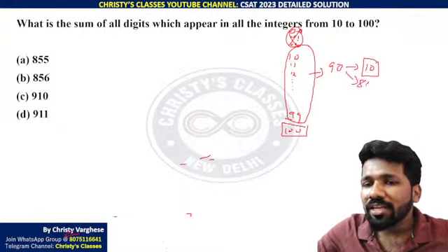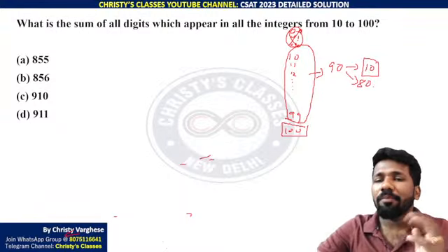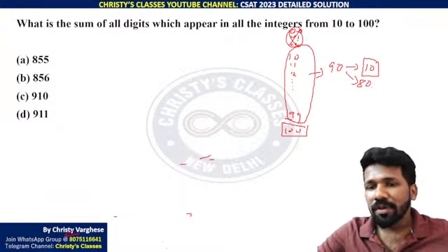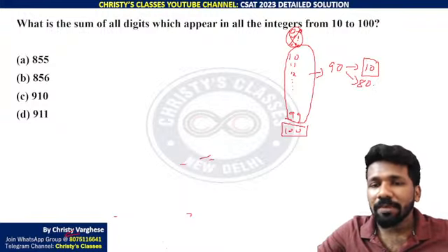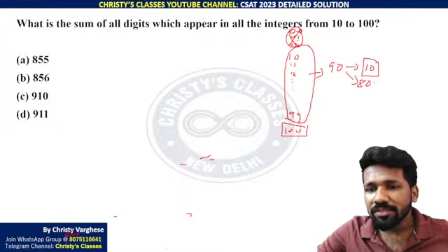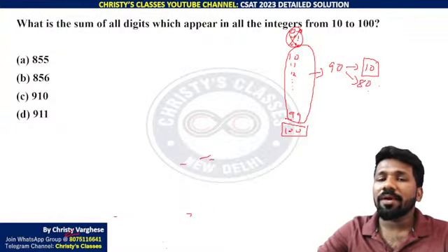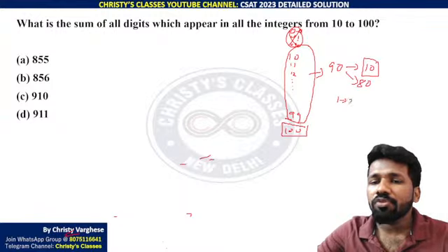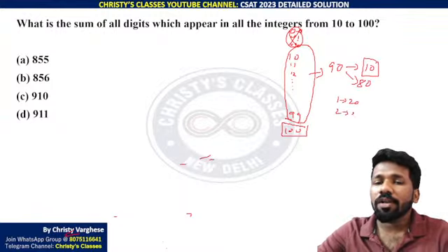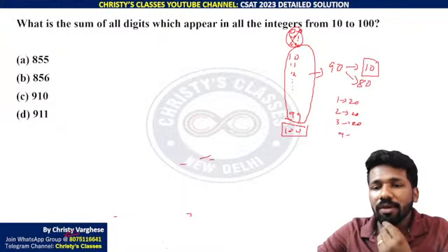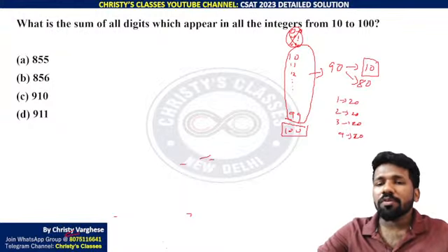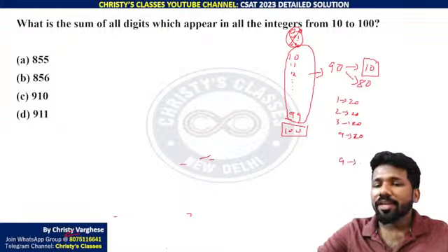All other 80 numbers will be equally divided among the remaining digits. Sorry, not 80 numbers: 80 into 2, 160. Total 180 digits. So of the remaining digits, 1 will occur 20 times, 2 will occur 20 times, 3, 4, all these digits will occur 20 times up to 9.